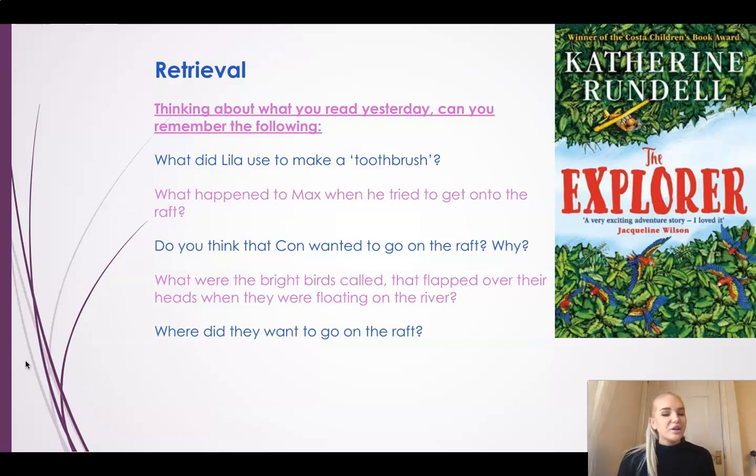And finally, do you remember where they wanted to go on the raft? They didn't want to go to England on the raft. They wanted to go to Manaus in Brazil because that's where they thought that they would get safety. Because remember, they're in the Amazon rainforest. It would take quite a long time for them to get all the way back to England because here is England and here is the Amazon rainforest. So it's quite a long way away from each other. They wanted to get to Manaus because Manaus is about here by the Amazon rainforest.